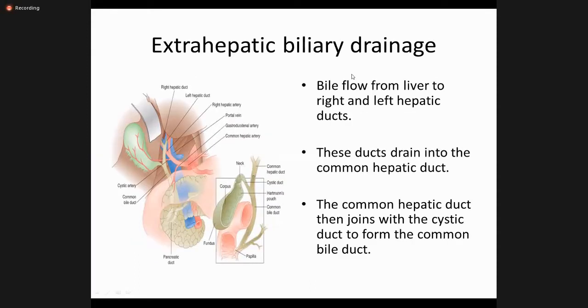Some important landmarks about the extrahepatic biliary drainage system. You can see the right and left hepatic ducts, and then the common hepatic duct. This is the gallbladder, this is the neck of the gallbladder, this is the cystic duct. When the cystic duct joins the common hepatic duct, the CBD is formed. The common bile duct has a supraduodenal course, then a retroduodenal course, then the infraduodenal part, and then the intrapancreatic part where it joins the pancreatic duct, and then they both enter the ampulla.